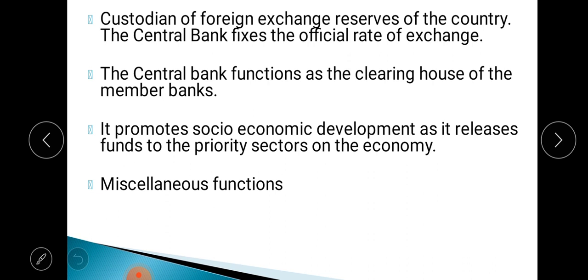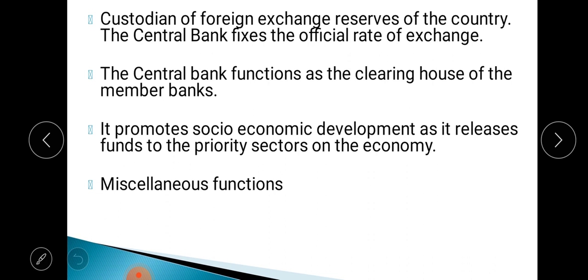So when goods or services are exported to other countries, foreign currencies or foreign exchange, same thing, come into our country. So the RBI holds all those foreign currencies.